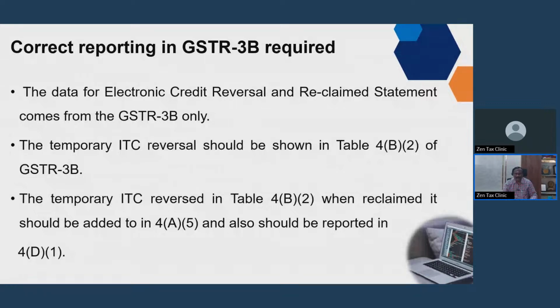This is not shown. In most cases we find accumulated balance in the electronic credit reversal and reclaim statement, because persons are very much concerned about the amount in the cash ledger or electronic credit ledger. They miss the amount in the electronic credit reversal and reclaim statement, and that amount gets accumulated due to the non-mentioning of the amount in 4D1.